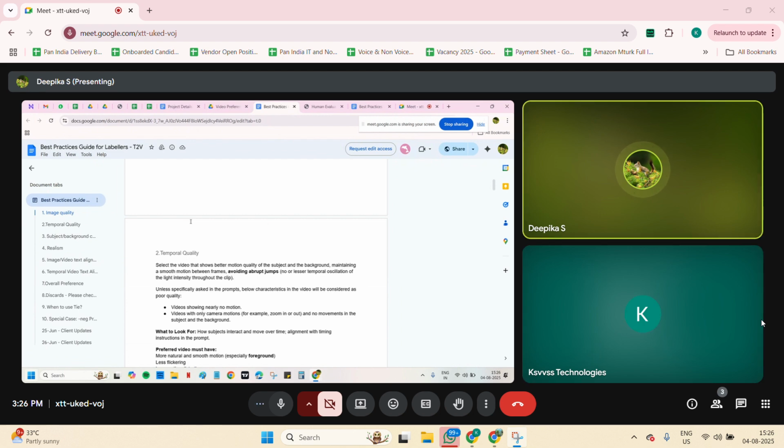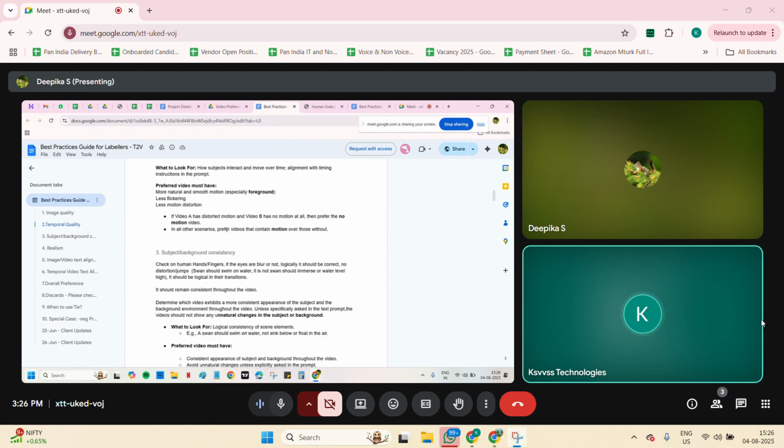I will tell you the basics, okay, because if we go in depth it will take too much time. I will tell you what exactly it will be. Then we will connect later, Srini. Is that Deepika, okay? Yeah, Deepika.